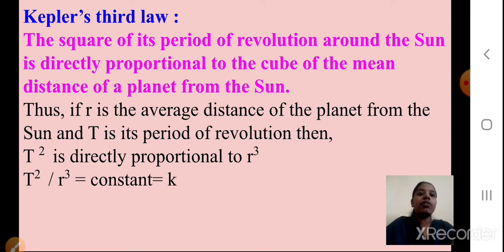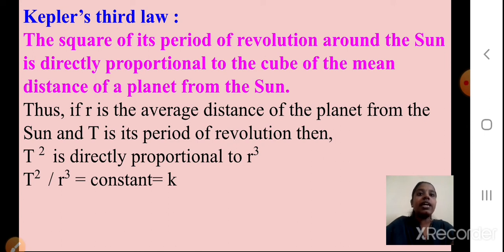Whatever the distance of the planet from the sun, its cube will be directly proportional to the square of the period of revolution. Thus, if r is the average distance of the planet from the sun, and T is its period of revolution, then T squared is directly proportional to r cubed. So T squared divided by r cubed is equal to a constant, which we take as k. Okay students, did you understand this?